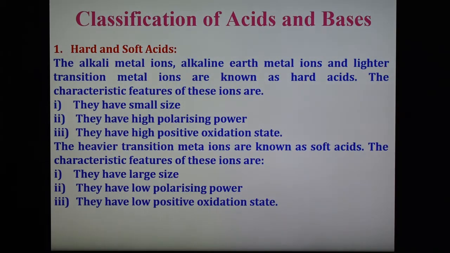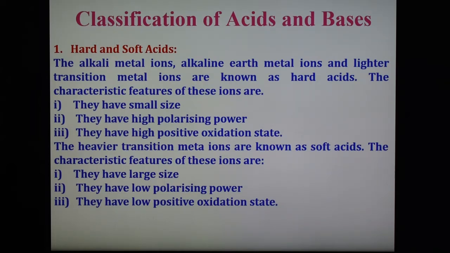So first of all, see the classification of acid and bases. Based on this, there are two types of acids, hard and soft acid. The alkaline earth metal ions and higher transition metal ions are known as hard acid. The characteristics of the hard acids are they have small size, they have high polarizing power, they have high positive oxidation state. So they have these important three characteristics.